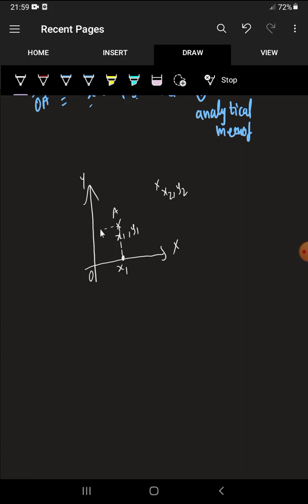Similarly, if you draw a foot of perpendicular on the y-axis, how far this foot is from the origin, that is represented by y1. Similarly, for the second point, the distance is x2, and this distance is y2. Okay.